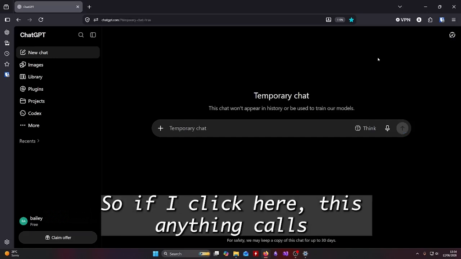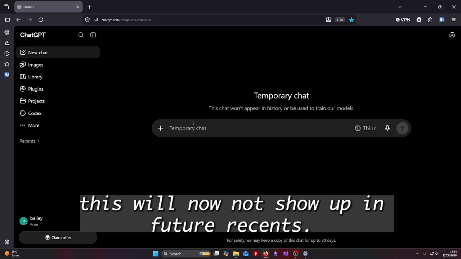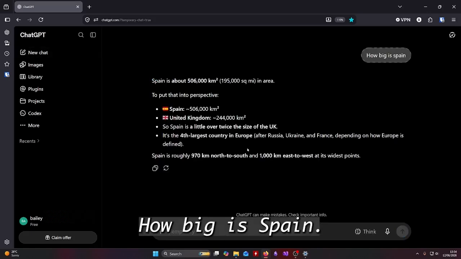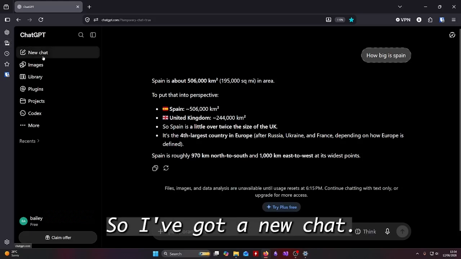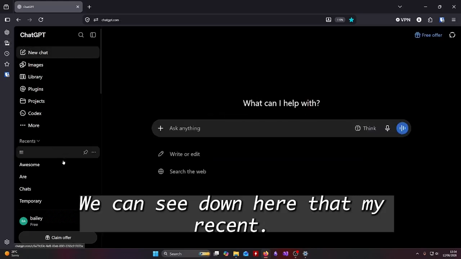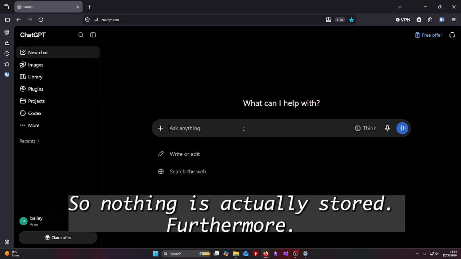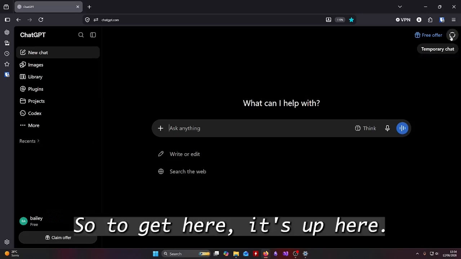So if I click here, anything I ask this will now not show up in future recents. So let's do a very simple one here, right? How big is Spain? Right, we'll get an answer. So I've got a new chat. We can see down here that my recents are the same as they were before. So nothing is actually stored. To get here, it's up here.